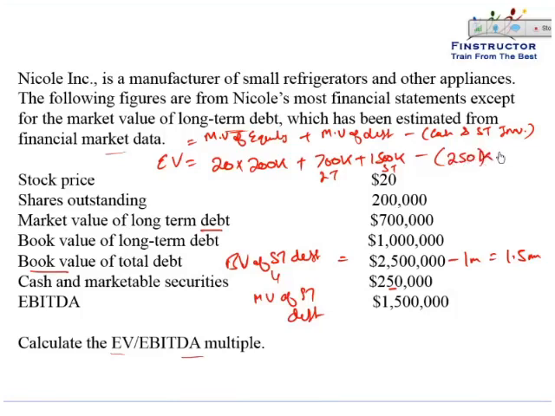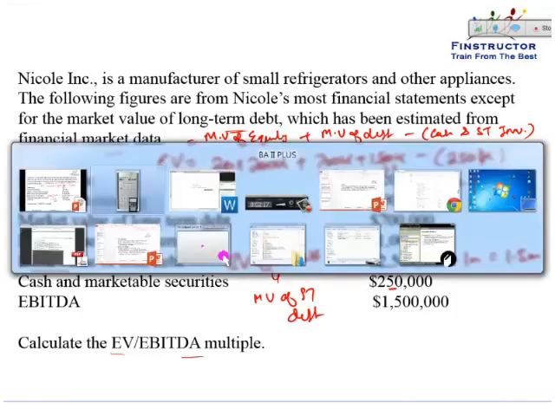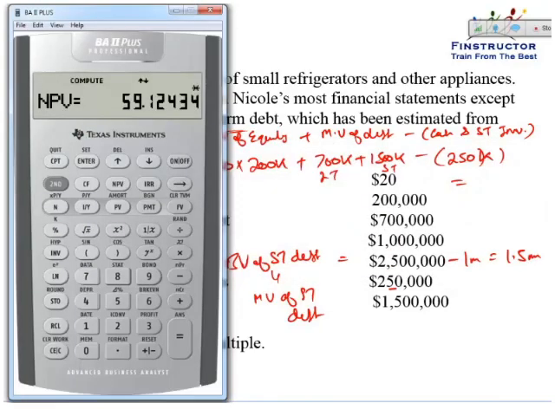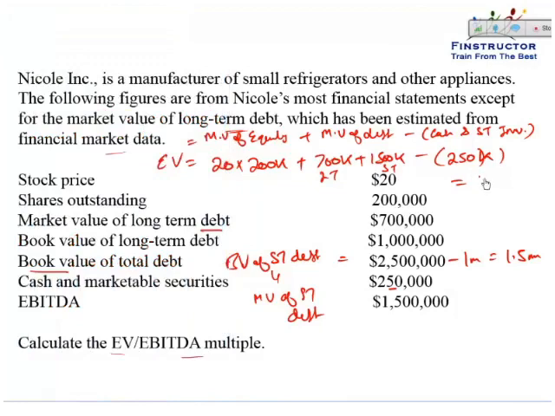And this would give us the enterprise value as 4,000, that is the value of equity, plus 700 plus 1,500 minus 250, that is 5,950 or $5.95 million.